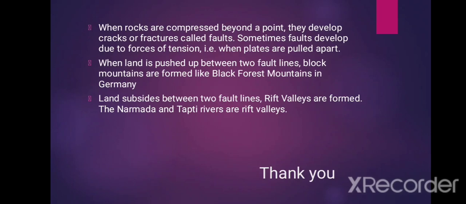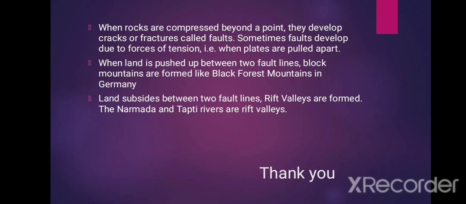When rocks are compressed beyond a point, they develop cracks or fractures called faults. When tectonic plates diverge from each other, that means they are pushing apart from each other, they create a fracture or a fault. Sometimes these faults develop due to the forces of tension.